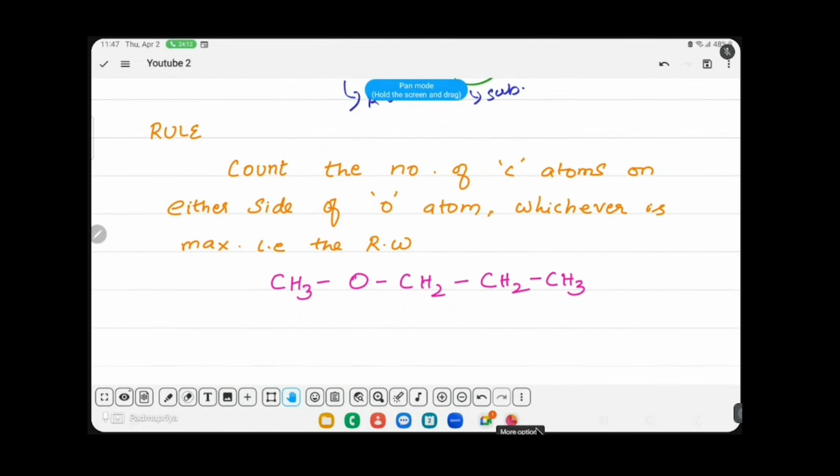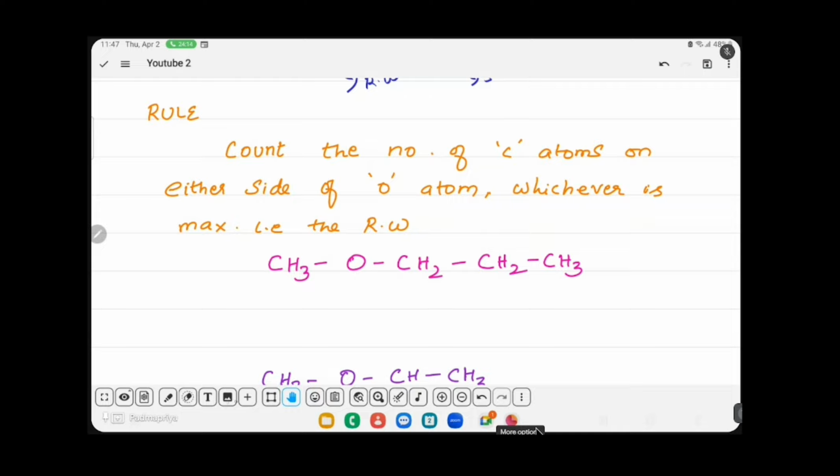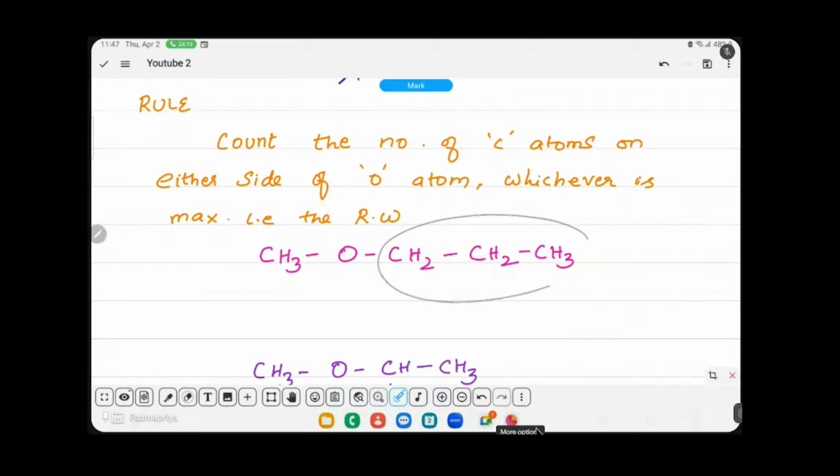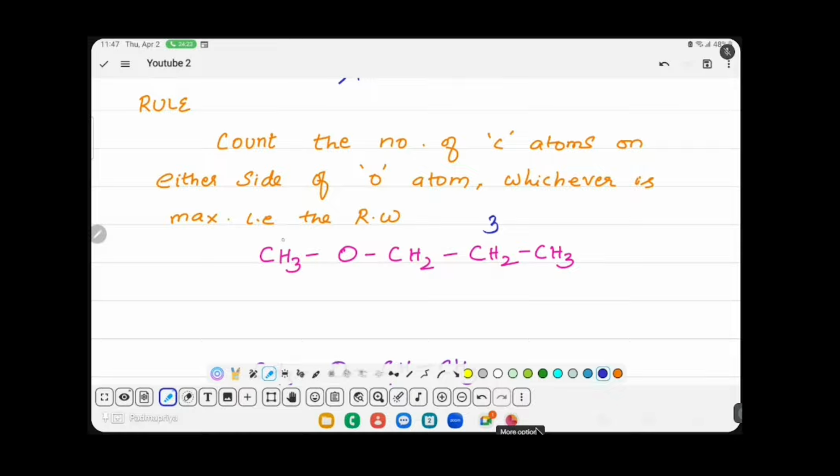We will see few more examples. In the case, count the number on either side of oxygen. இங்க 3, இங்க 1. So 3 becomes root word, 1 becomes substituent. So how to name this compound? Root wordல 3 carbon, only single bond, so propane. Now this whole thing is a substituent.